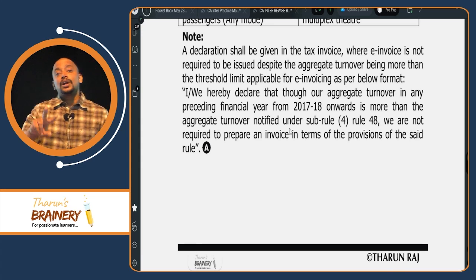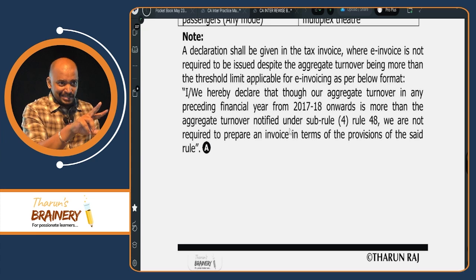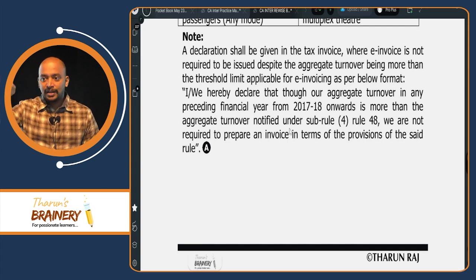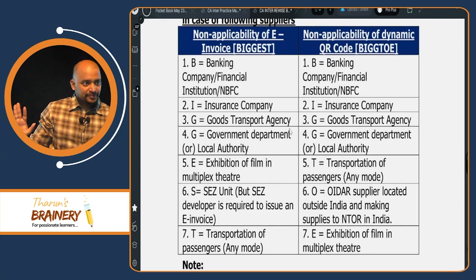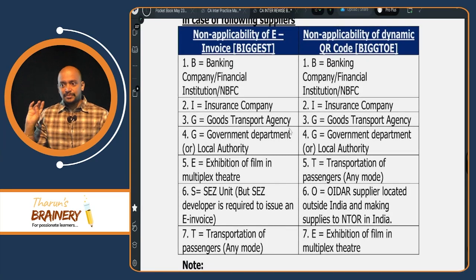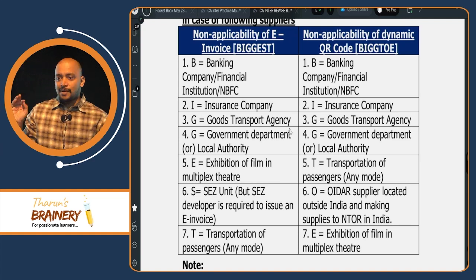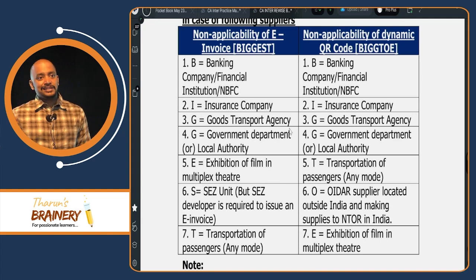Who are not required to give dynamic QR code? It is same as BIGGEST, but minus S, SEZ unit is removed. In that place, we have OIDAR supplier. So remember this as BIG TOE. So B, same, banking company. I, same, insurance company. G, GTA. Another G, so government department, local authority. T also same, transportation of passengers any mode.